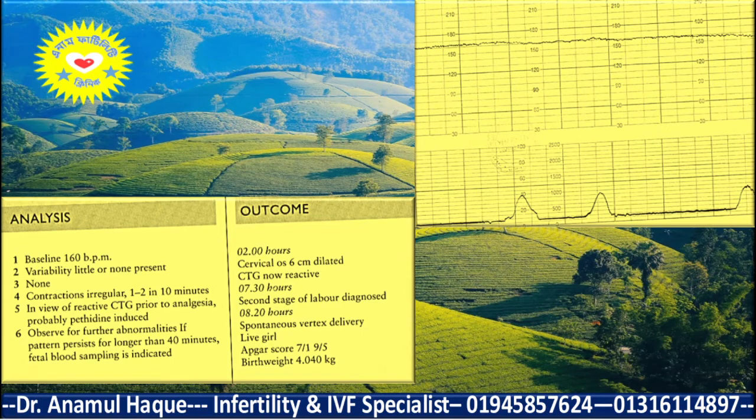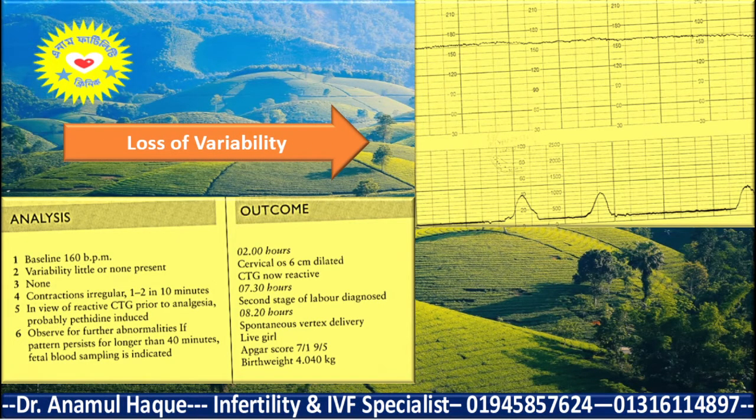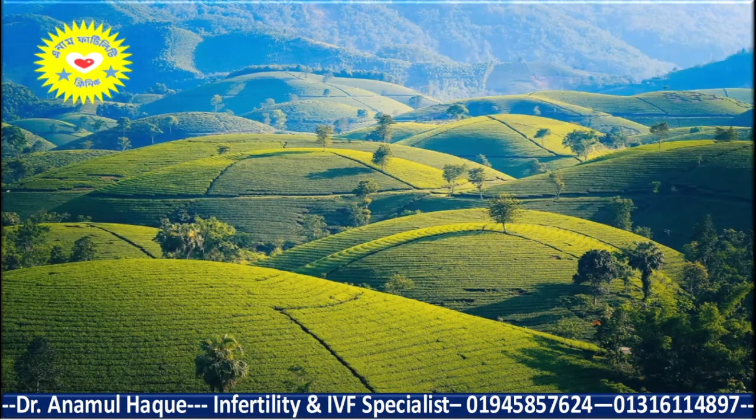Only isolated factors are abnormal, like here you only see the heart rate is a little bit higher or reduced variability, but there is no acceleration and no deceleration. In spite of that, this CTG is normal, and ultimately the patient delivered vaginally. So here is only the loss of variability.